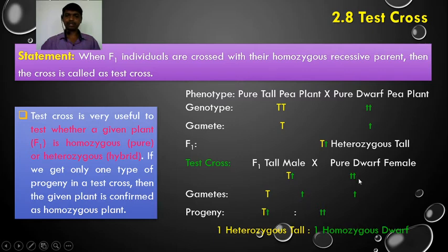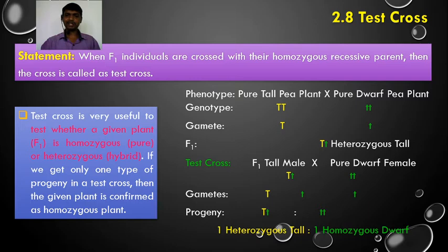From the pure dwarf female, we get only one type of gamete, small t. After the crossing, we get one heterozygous tall and one homozygous dwarf. So both characters have appeared in the F2 progeny when F1 is crossed with a homozygous recessive parent. Such a cross is called the test cross.